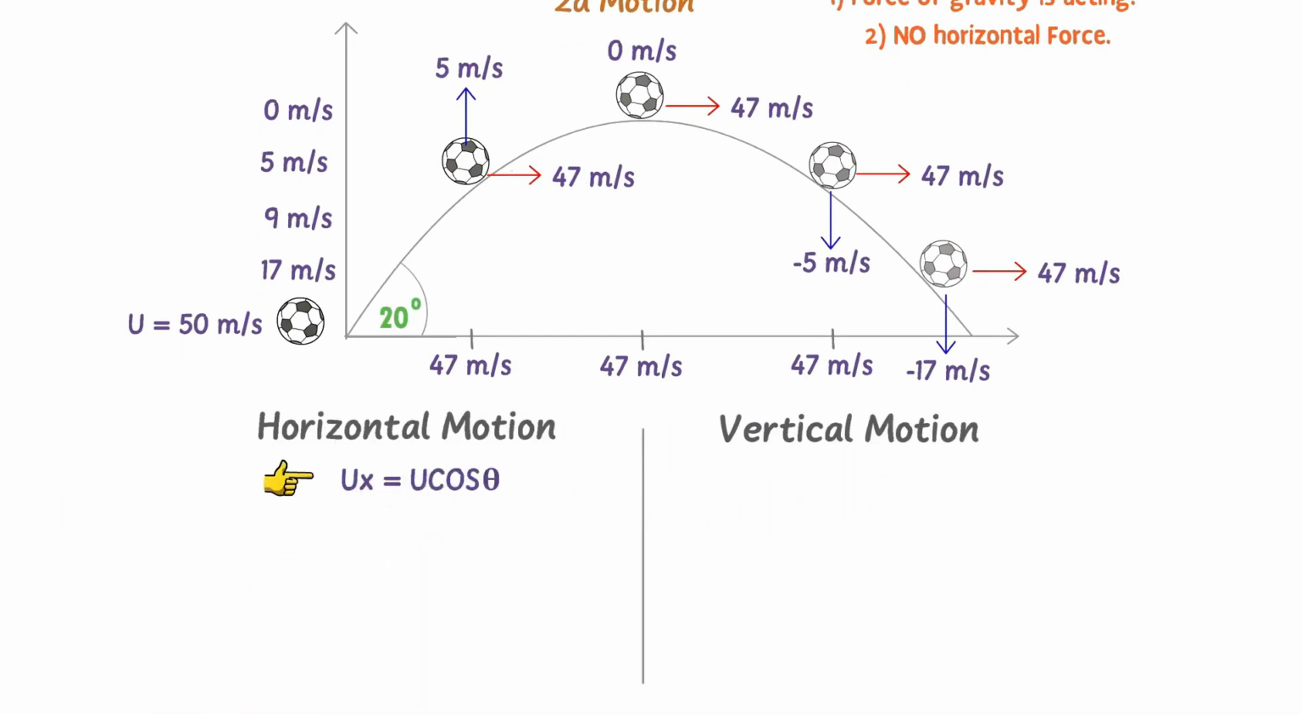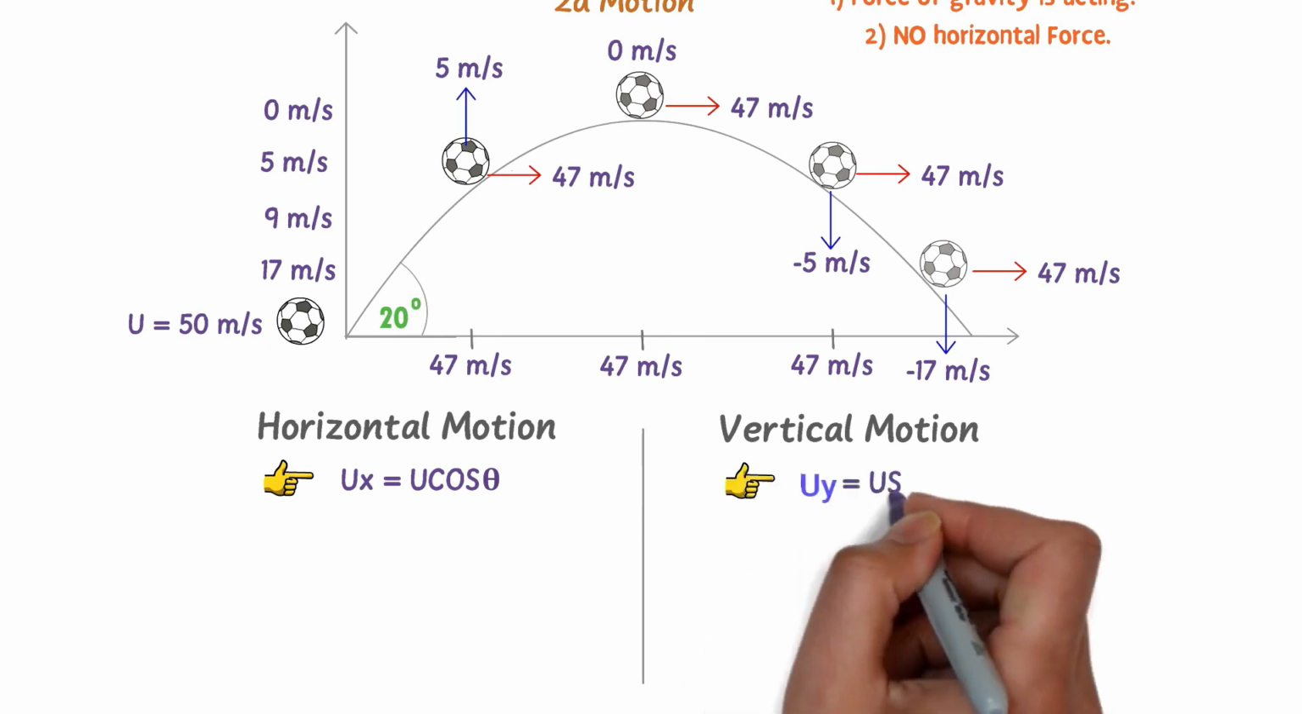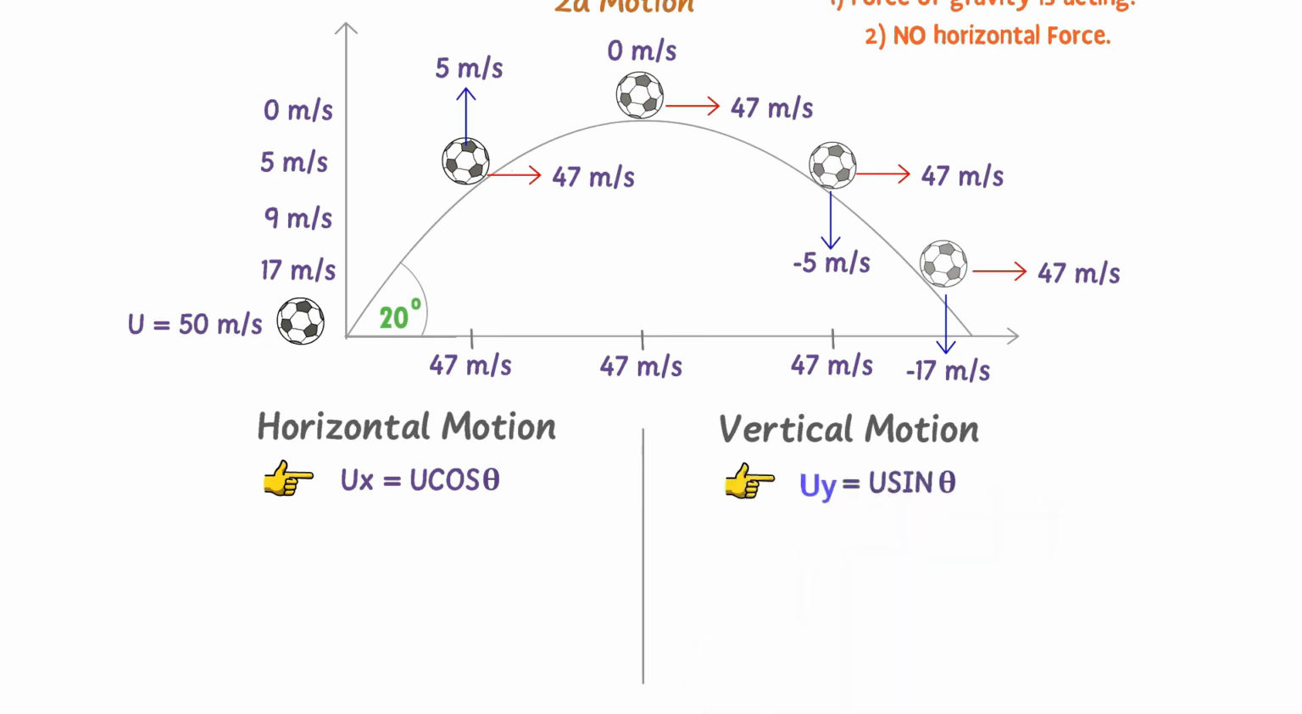To conclude the horizontal motion and vertical motion of the ball or projectile, we learn that the initial velocity of the ball ux is equal to u cos theta, like ux is equal to 47 meters per second, while the initial velocity of the ball in y direction uy is equal to u sin theta, like uy is equal to 17 meters per second. Secondly, the velocity of the projectile remains constant along the x-axis.